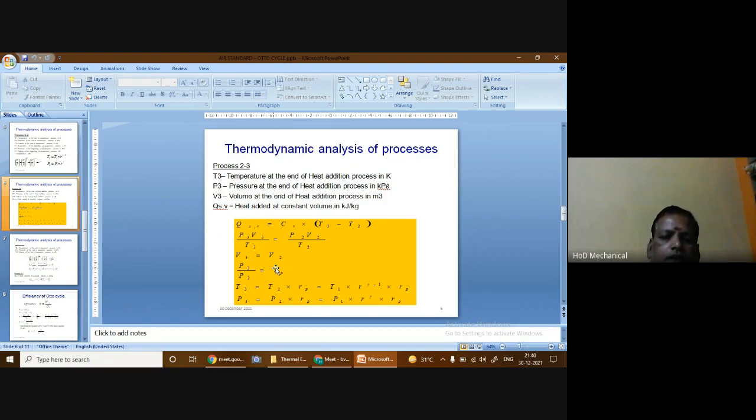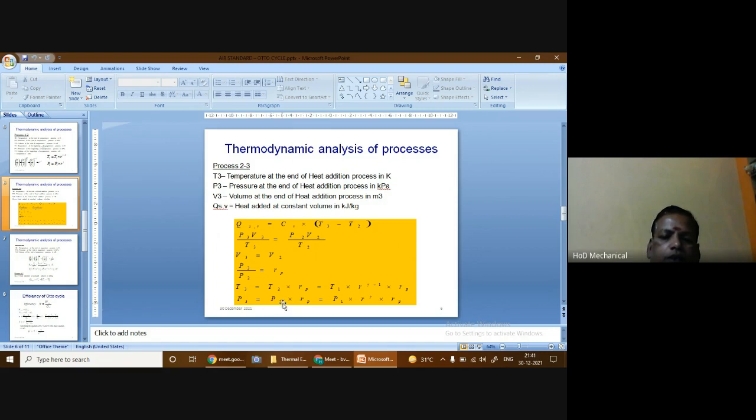Using that relationship, we can find that the value of T3 is given by T2 into rp, and since T2 is already T1 into r power gamma minus 1, substituting that, T3 is given by T1 into r power gamma minus 1 into rp. Similarly, the value of P3 is equal to P2 into rp.